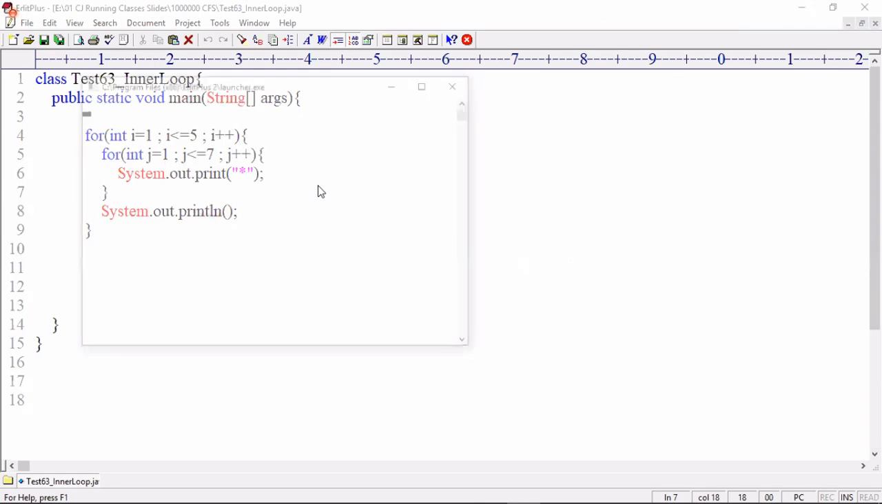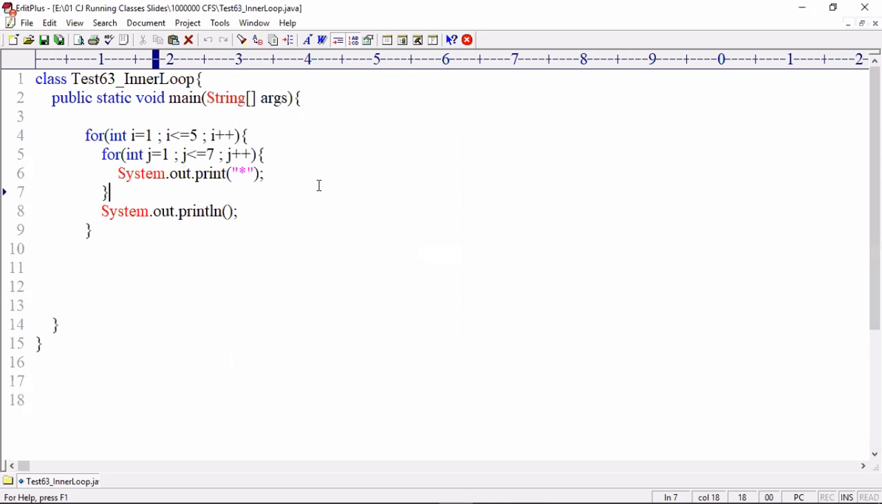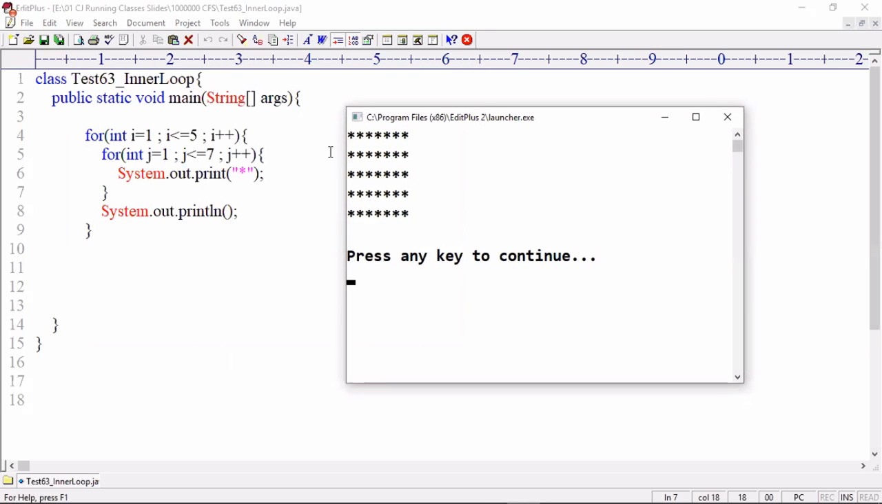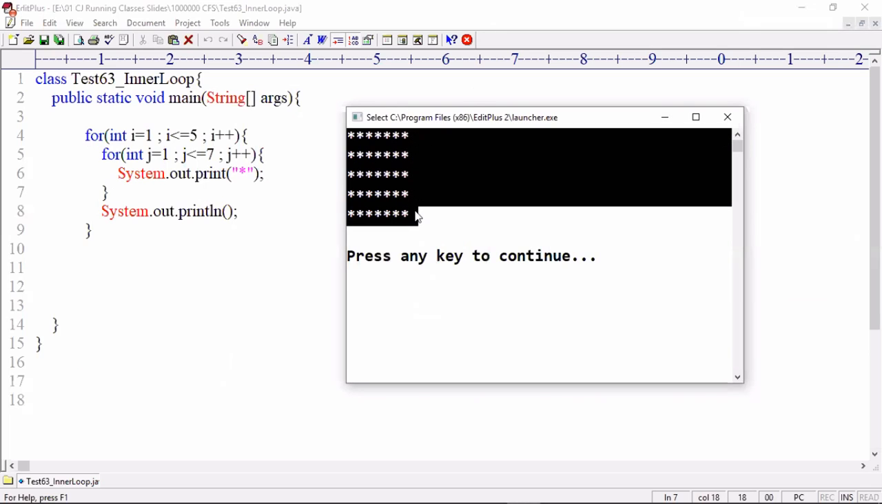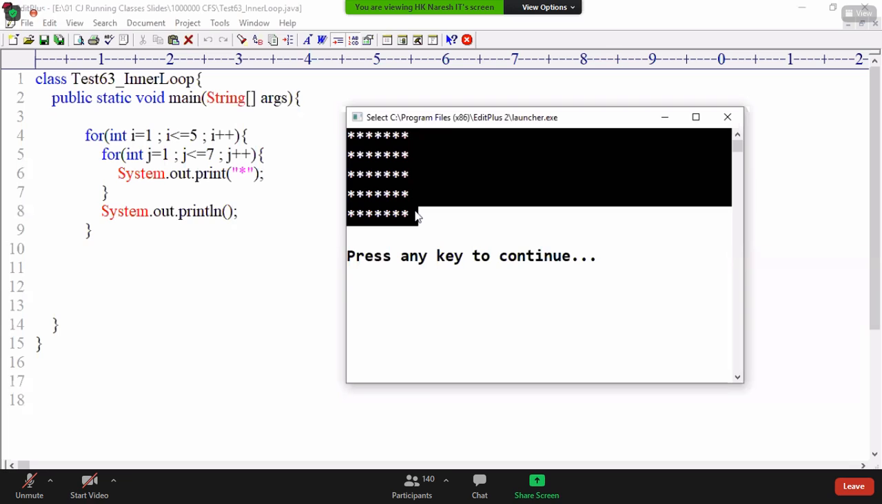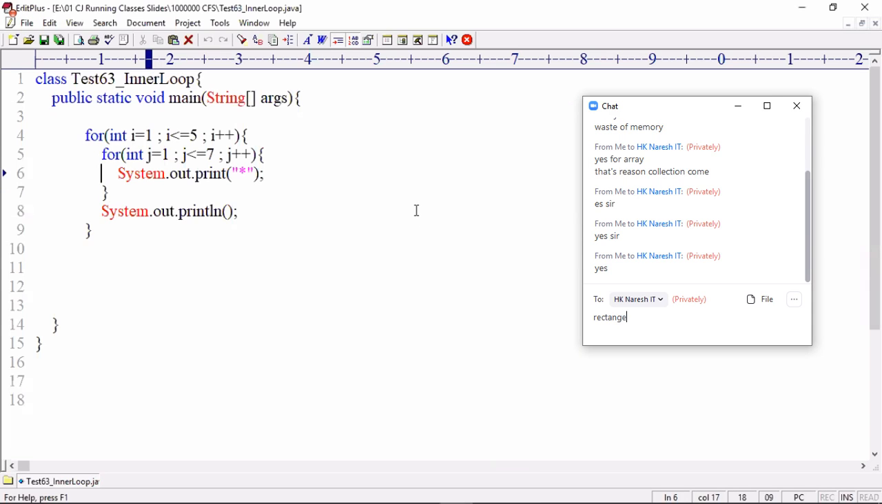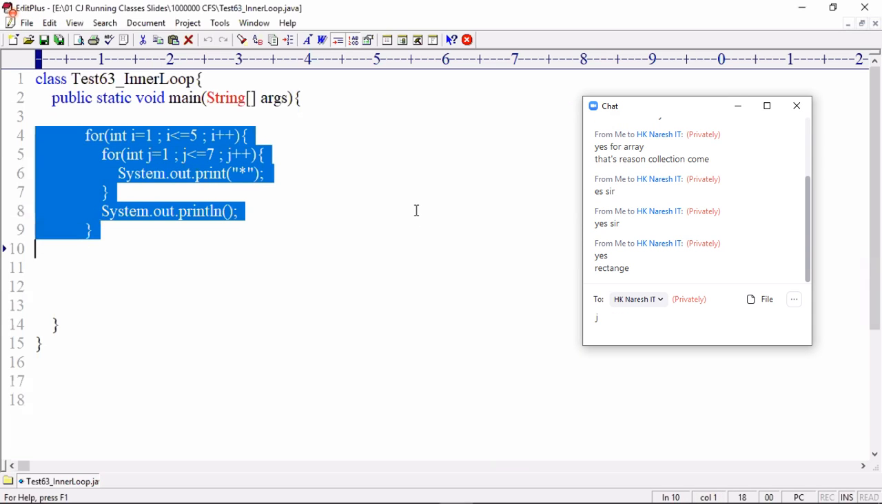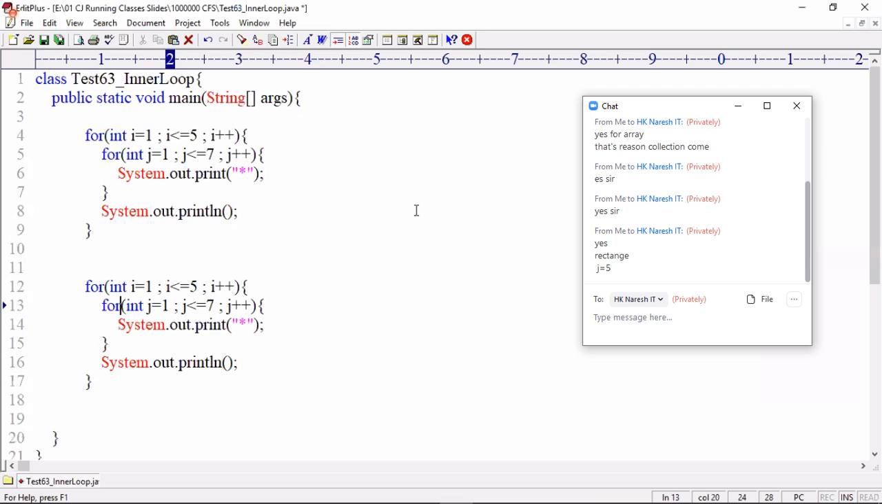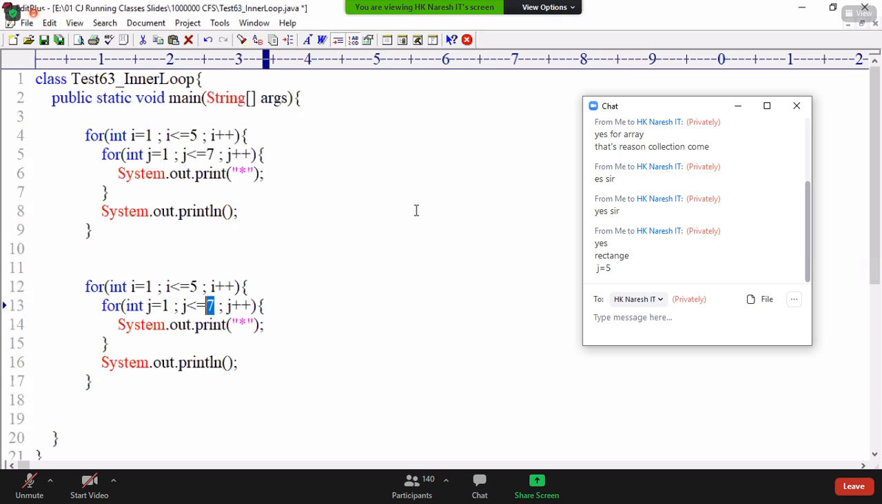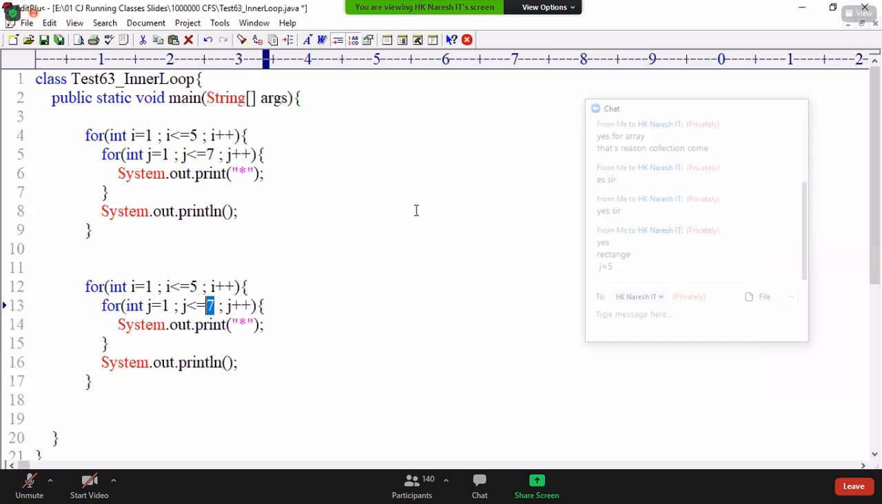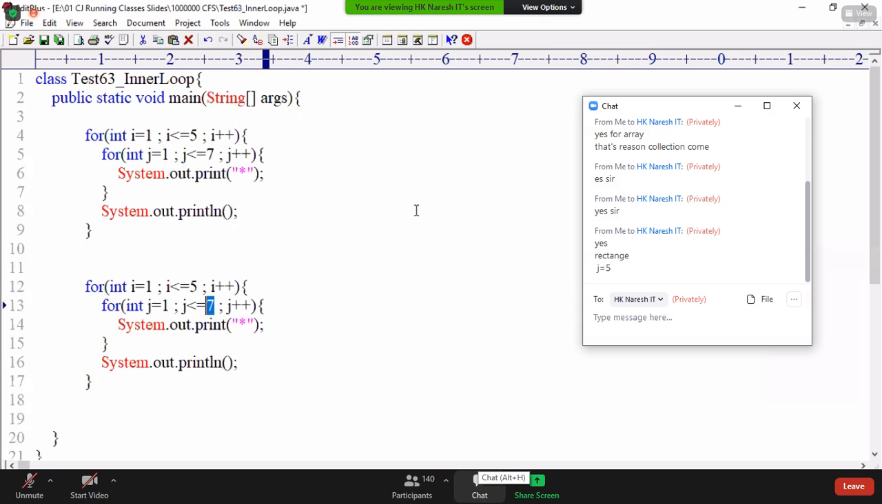If I run this program, let us see how the stars are displayed. Look there, stars displayed. Is it a square shape or a rectangle shape? A rectangle shape. If you want a square shape, copy and paste the same for loop, then take columns and rows the same. I less than or equals to 5.